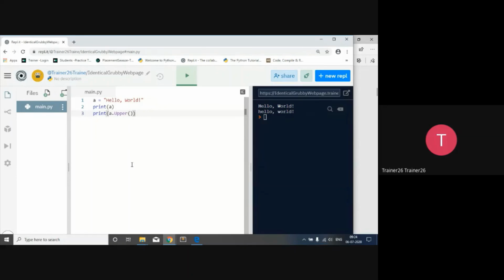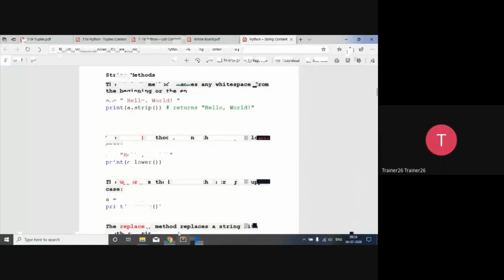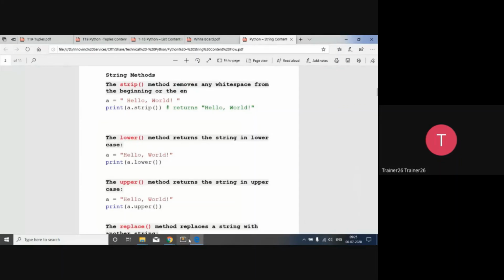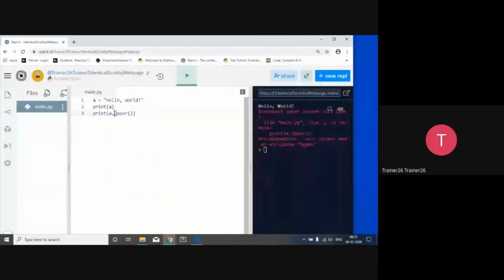And the same way we talk about upper. It will convert the complete string into upper. Sorry, let me check what is the name of the function. Upper, upper. Okay. So first character I have given the.